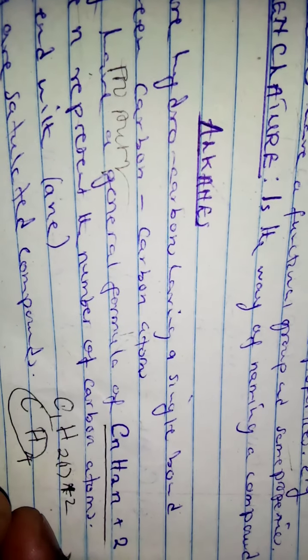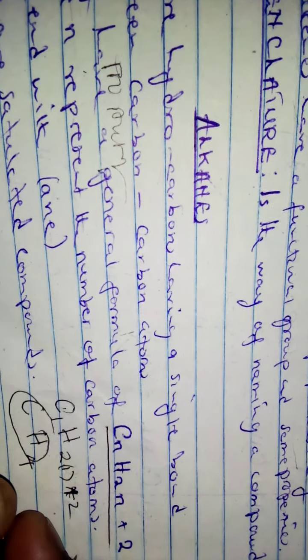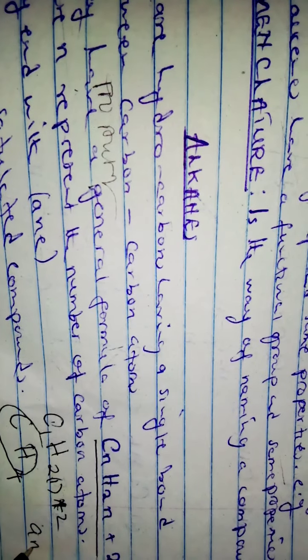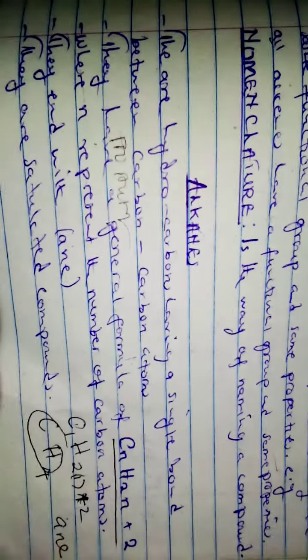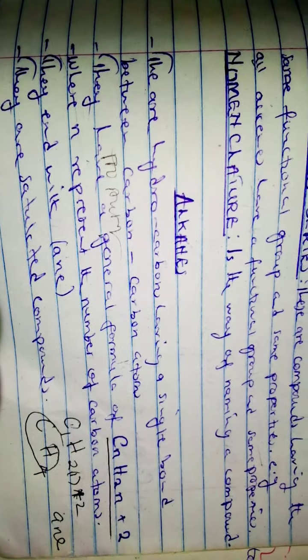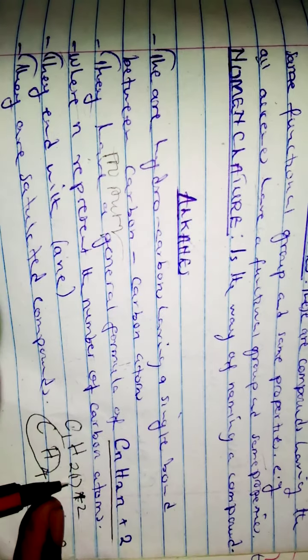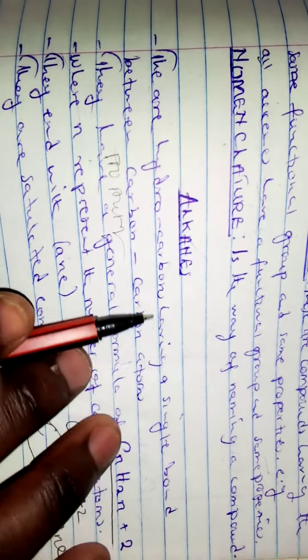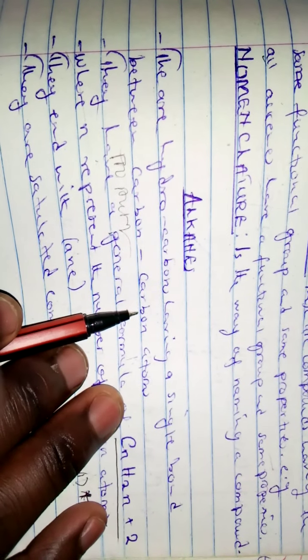And the first carbon is named as meth. So meth plus ane, you form what is called methane. So methane is the first hydrocarbon under alkanes. So the general formula is this one. The bond between carbon to carbon is single.